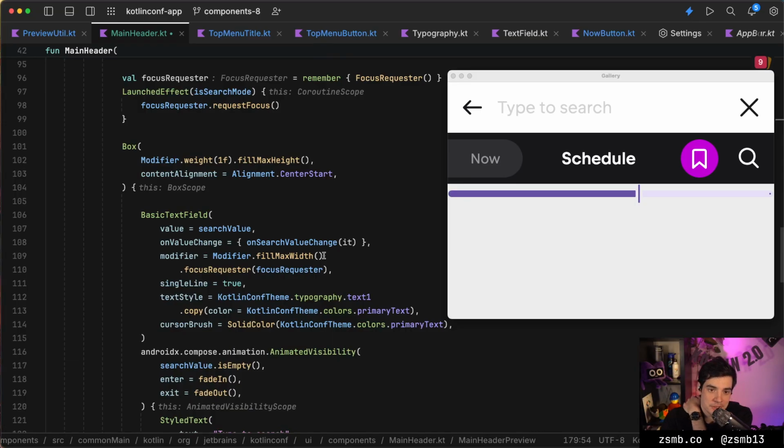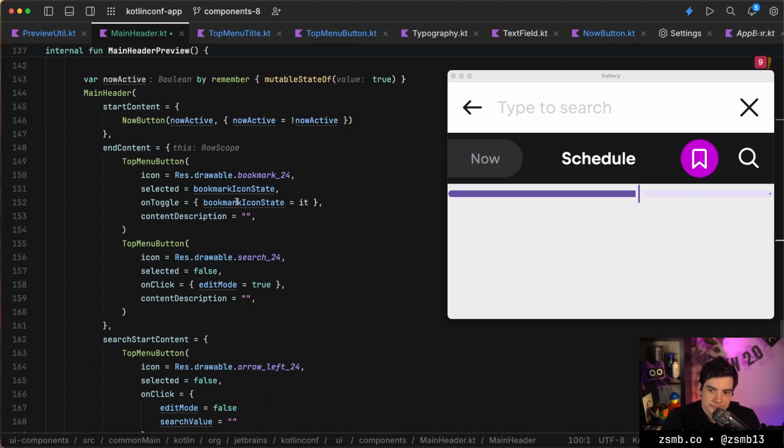So what we could do is request focus every time the input changes, but I don't like the idea of that. This was going so well as well.